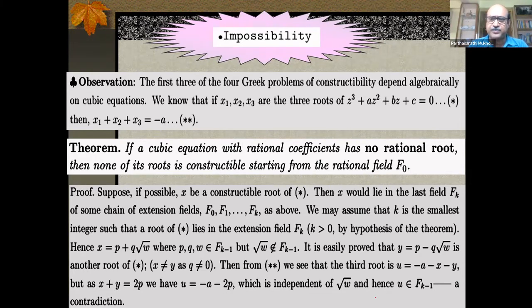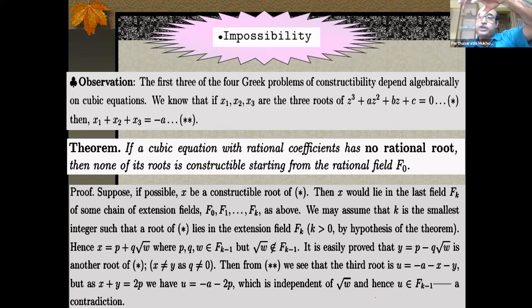What's the proof of this? Proof is very simple. I think just 2-3 lines, you see. So suppose x is a constructible root of that cubic equation given above. It's a constructible root. Then x would lie, constructible means third. Every third lies in that tower, in some of the tower. So there is some tower Fk in a chain of F0, F1, F2, F3, Fk. In some Fk, this x lies. And if it lies in Fk, then it lies in all the further ones. So I take this k to be the smallest one where it lies for the first time.